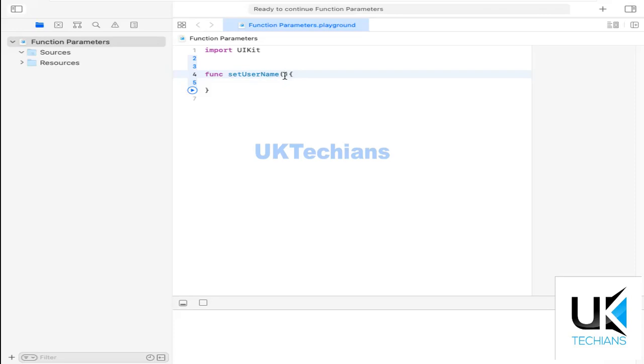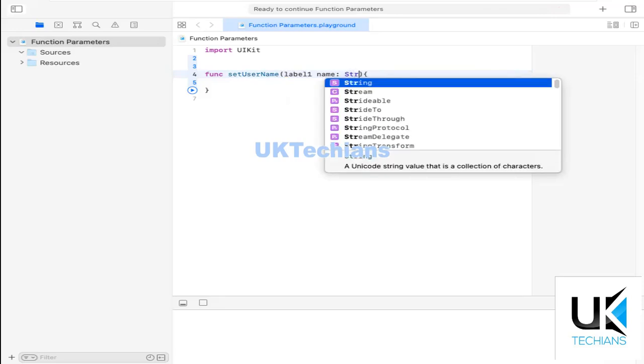So let's create our first parameter. And how to create a first parameter, we have three requirements. First one is the argument label, then the variable name and the variable type. So let's define it. The argument label is equal to label1, then the variable name is equal to name, and the type of variable is a string, right?